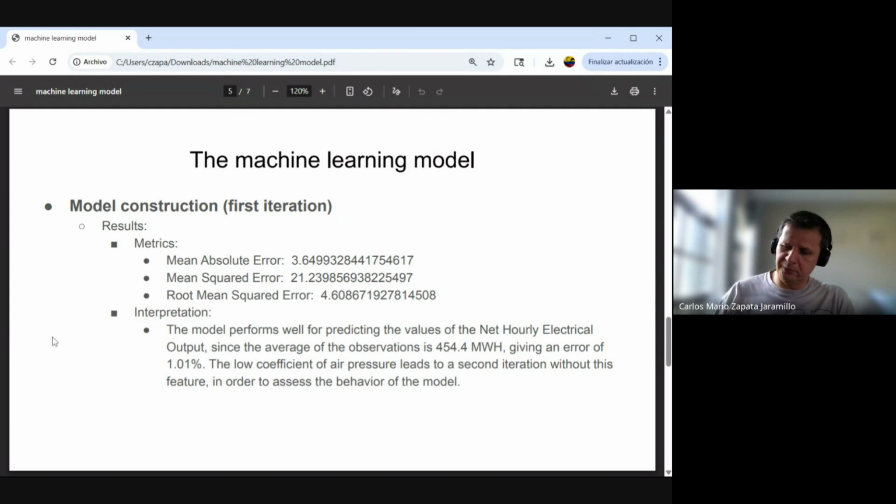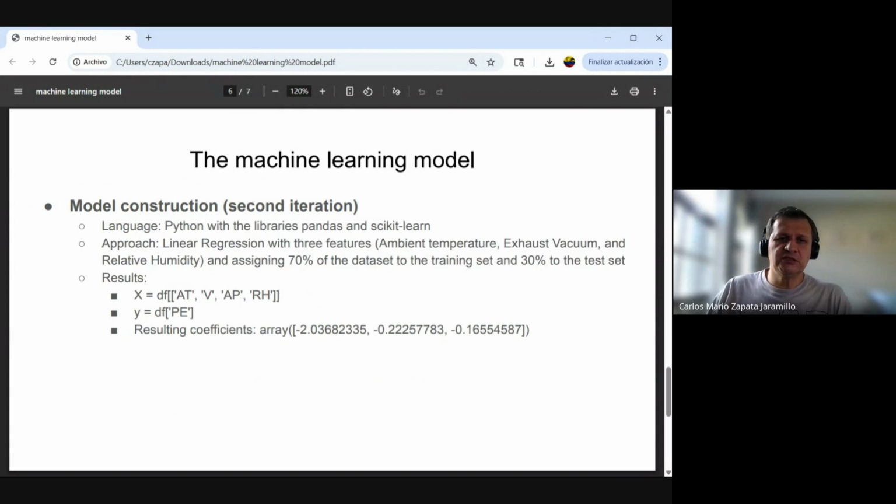So the second iteration is again in language Python with the libraries pandas and scikit-learn. The approach is a linear regression with three features: ambient pressure, exhaust vacuum, and relative humidity, assigning 70% of the data set to the training and 30% to the test set. The results are summarized here. We have again three coefficients for the variables.